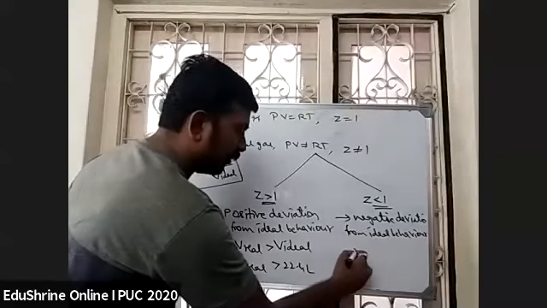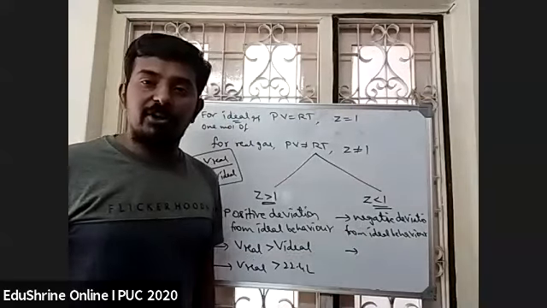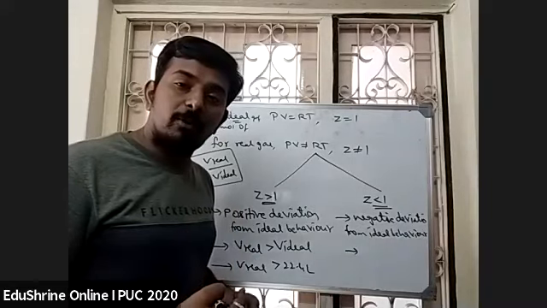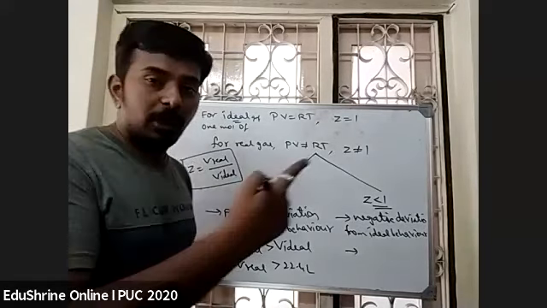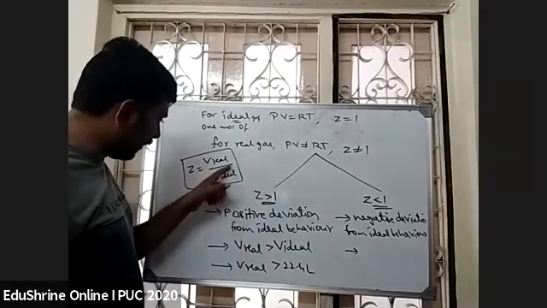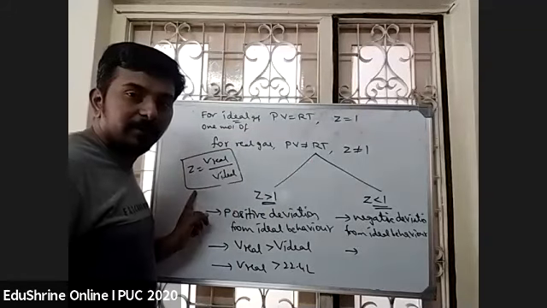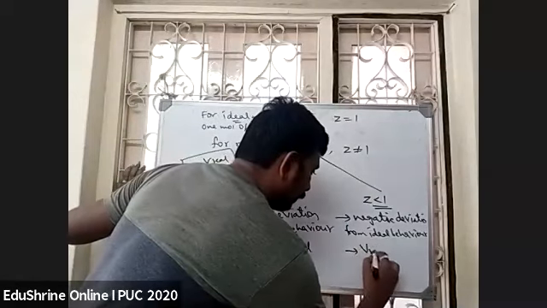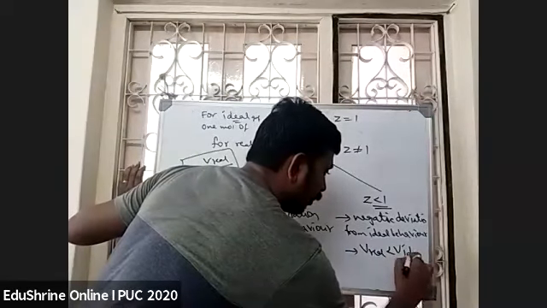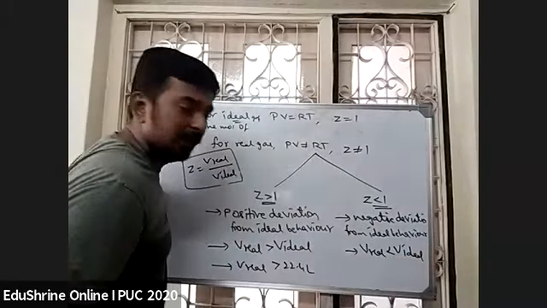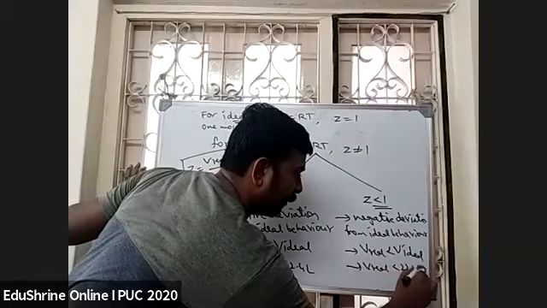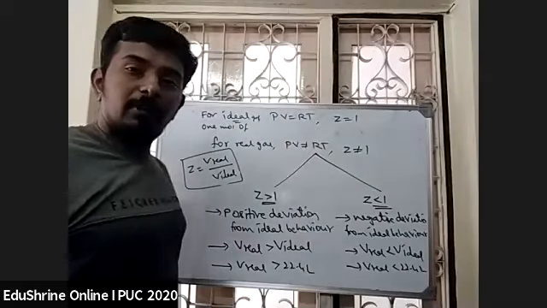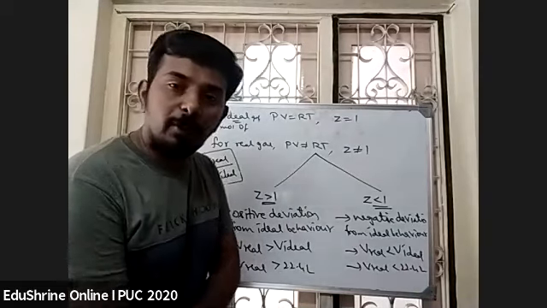Now tell me, students, if it is showing negative deviation, volume of real gas will be more or volume of ideal gas will be more? Volume of ideal gas will be more. When denominator value is more, then Z value will be less, right? So volume of real gas will be less than volume of ideal gas. So for 1 mole, volume of real gas is less than 22.4 liters.